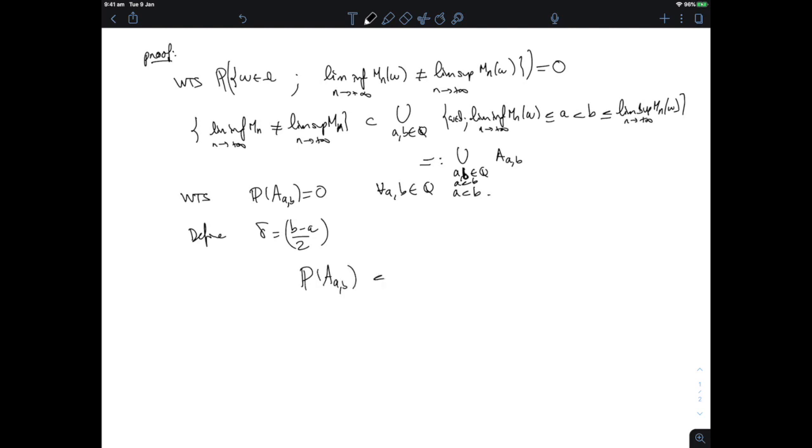Well, that is really going to happen when I can find some k and some m in the natural numbers, with k greater than m, such that the gap between these two is at least delta.